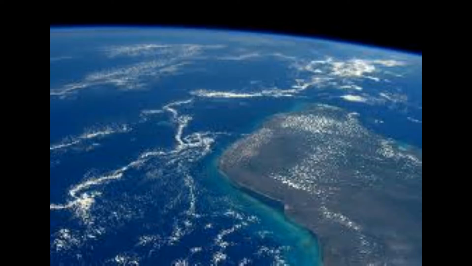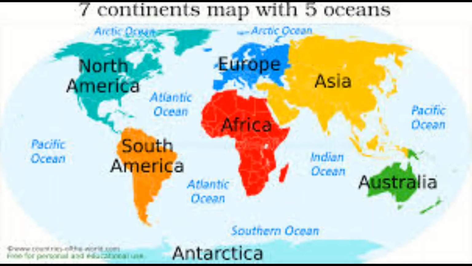How many continents are there? Very good. There are 7 continents. How many oceans are there? There are 5 oceans on the earth's surface. What are the continents?